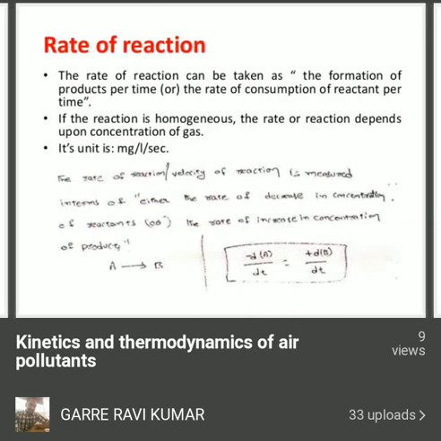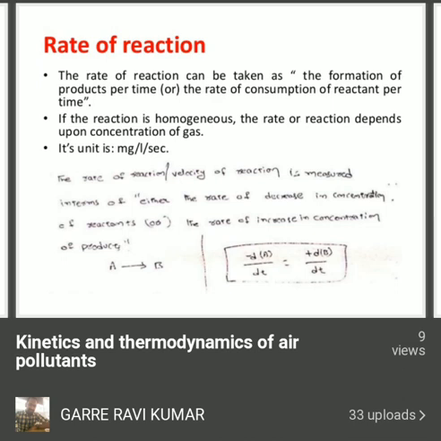Next we will see what the rate of reaction is. The rate of reaction can be defined as the formation of products per time, or the rate of consumption of reactant per time. It means per a particular time, how much concentration of reactants is converting into products. Understand?